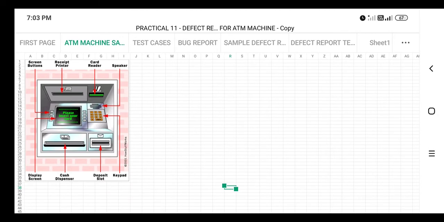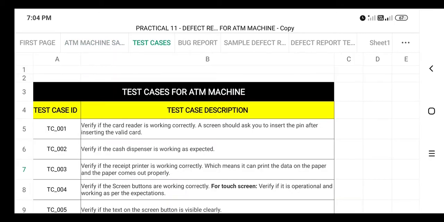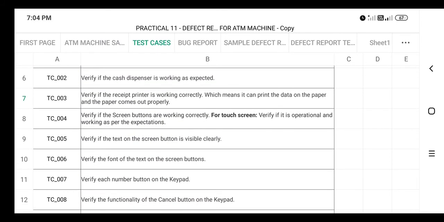These are the functionalities. This is the actual ATM machine. Here is the actual display screen, then there are some screen buttons, a receipt printer, a card reader, a speaker, a keypad, a deposit slot, and a cash dispenser slot. For this particular field you need to prepare a bug report. I have already mentioned the test cases for the ATM machine.